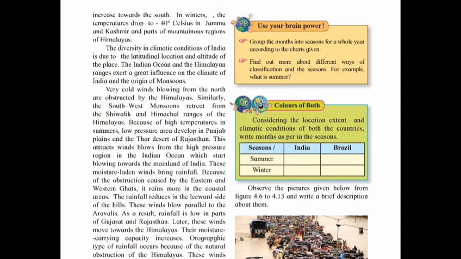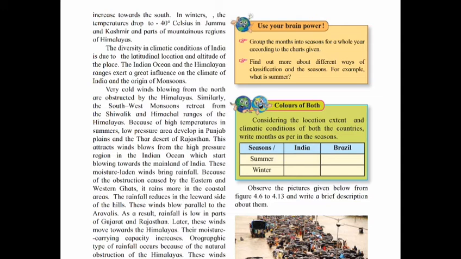Because of the obstruction caused by the Eastern and Western Ghats, it rains more in the coastal areas. The rainfall reduces on the leeward side, means the protected side of the hills. These winds blow parallel to the Aravallis. As a result, rainfall is low in parts of Gujarat and Rajasthan. Later, these winds move towards the Himalayas.